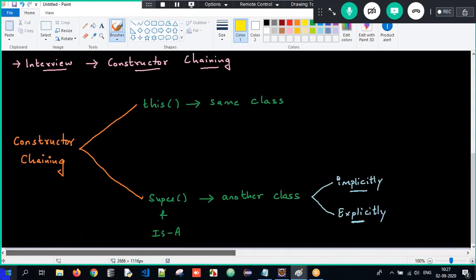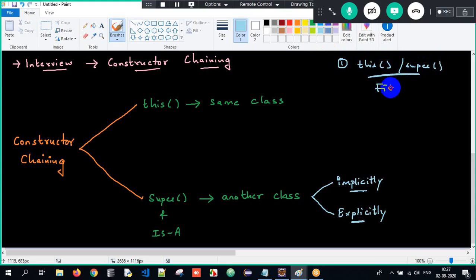So this is all about constructor chaining, and there are certain rules. What is the first rule I told here? The first rule is that the super calling statement should be the first executable line. The reason is that the superclass properties are always loaded first in memory and then the subclass properties. That's the reason it should always be the first statement in a constructor.